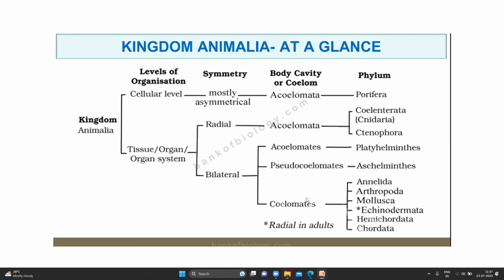If it is bilateral, they can be acoelomate, pseudocoelomate or coelomate. Okay, coelomate are these: Annelida, Arthropoda, Mollusca, Echinodermata, Hemichordata, and Chordata. What do you mean by coelomate? They have a body cavity. They have a cavity in the body.